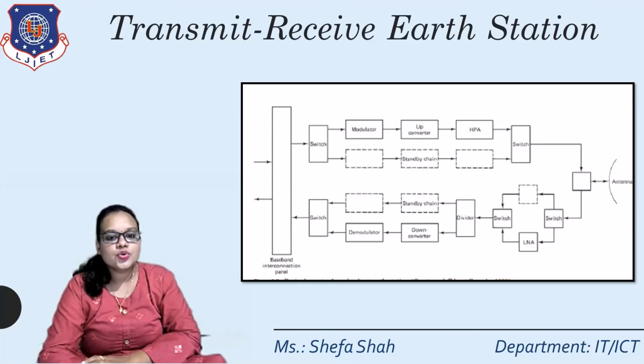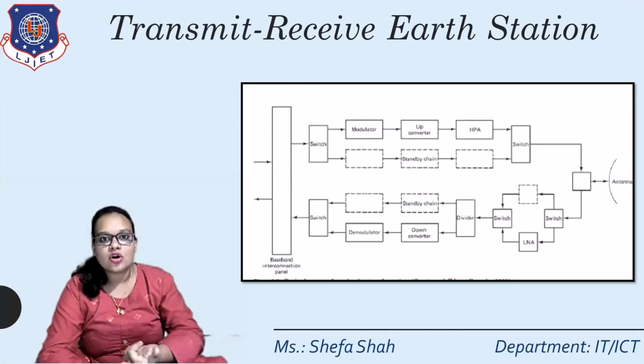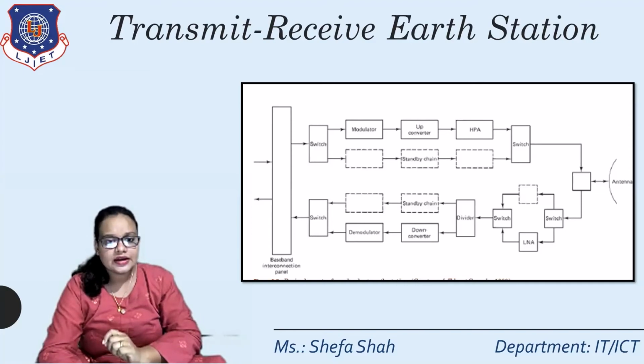Now in this figure, you can see the dotted blocks on the transmit as well as the receiving side. These dotted blocks are nothing but the redundant blocks. If the main block which is working right now fails or is in a fault condition, then automatically with the help of switching, it will be changed over to the redundant block, and transmitting and receiving will continue simultaneously. So with the help of switching, we can select either the main module or the redundant module. It is similar on the receiving side also.